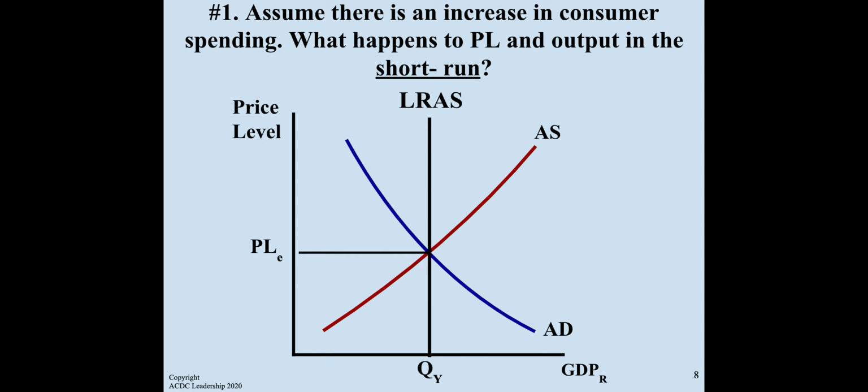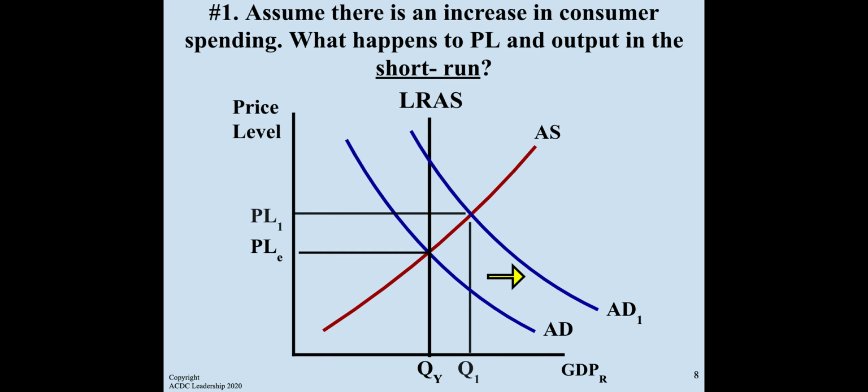Some examples. Number one, assume there's an increase in consumer spending. What happens to price level and output in the short run? See shift in aggregate demand due to consumer spending, an increased price level and an increased quantity.